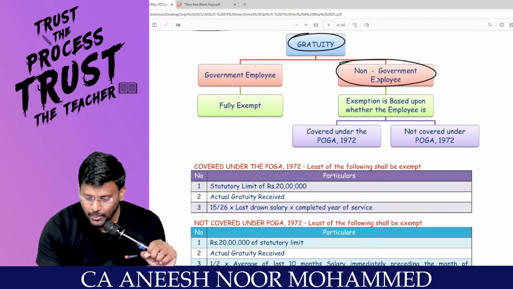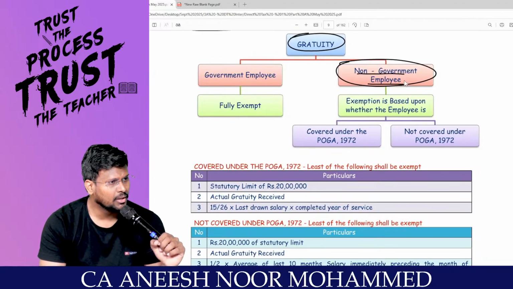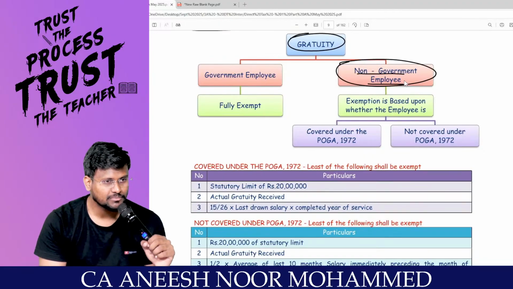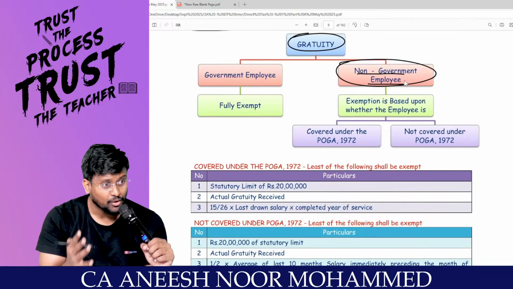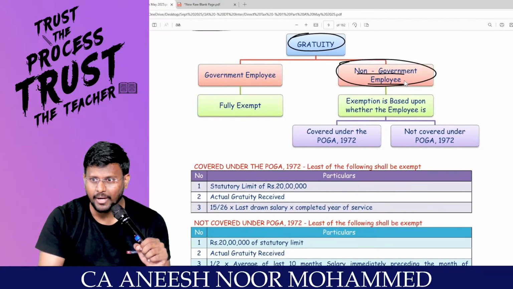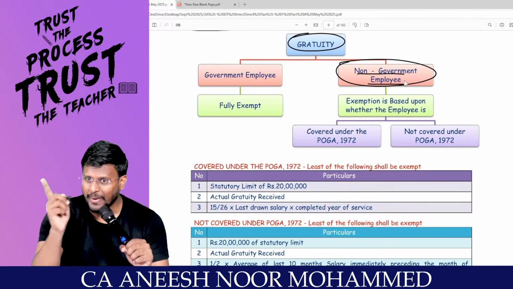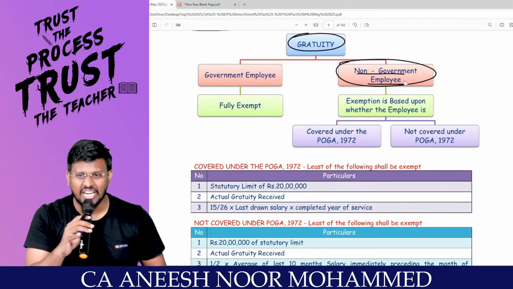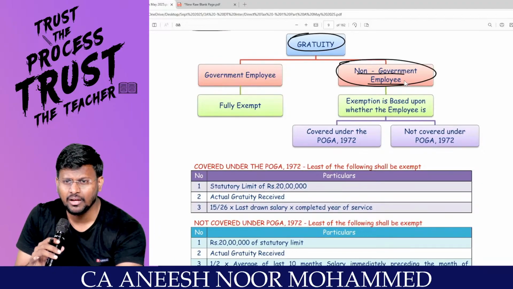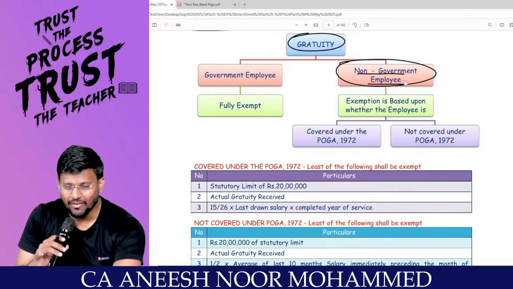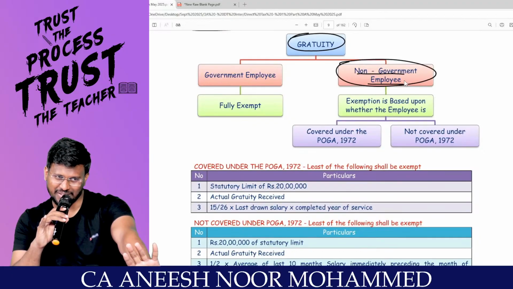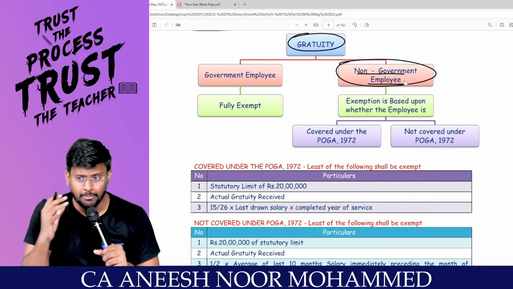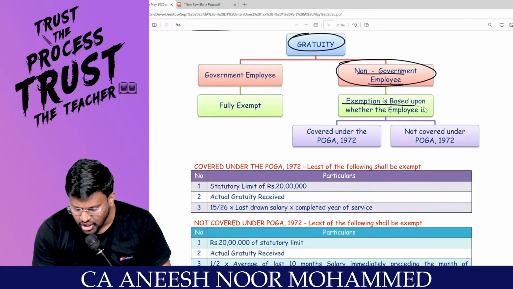But what about a non-government employee? That employee has worked for an employer other than the government, and that employer has paid the gratuity. If that is also fully exempted, the government will not get tax from anyone. So that is not fully exempted. Something is exempted, something is taxable. Some portion is exempted and some portion is taxable. That is what the exemption is based upon.